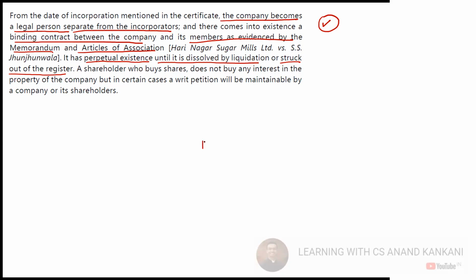So let's say I buy 10% of the shares of a company. I cannot go and sit in the building of the company and say 10% of the building belongs to me, 10% of the plant and machinery belongs to me. Got the point? Because you are just buying the share. You're not buying the interest in the property of the company. The property still belongs to the company. Okay. Guys, this is clear.